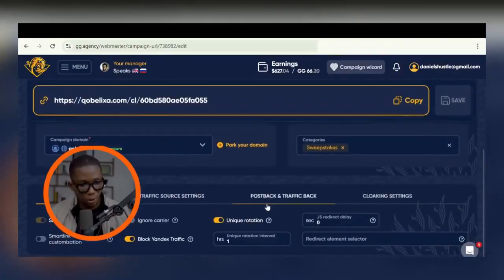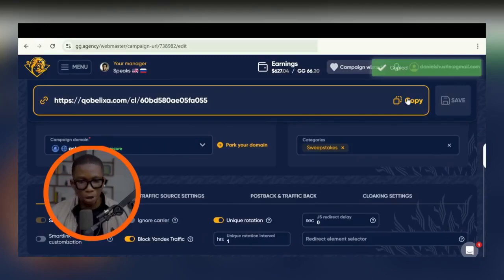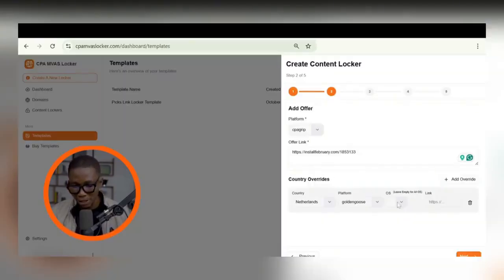I have a new smart link created. This is what the smart link looks like right here. So I'll go ahead and copy the smart link, and I go into CPA Canvas Locker here, the tool, and I put the link here. That's the link I want people to go to. So if you want people from a particular type of operating system to see a particular type of offer, this is where you indicate. You can indicate right here. There's these options here, iOS, Android.